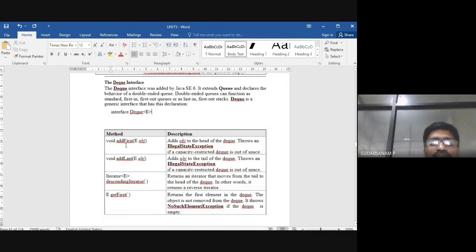Now void addFirst. AddFirst is nothing but what? The element will be inserted at the first. Void addLast, taking an E object: the element will be added at the end of the queue. Iterator descendingIterator is nothing but it returns an iterator that moves from the tail to the head of the DQ.